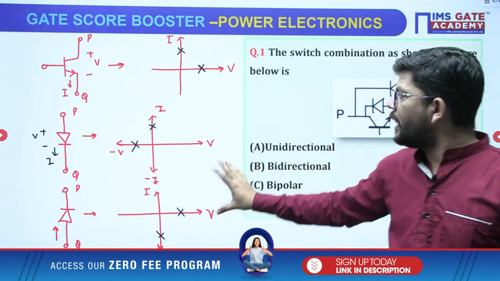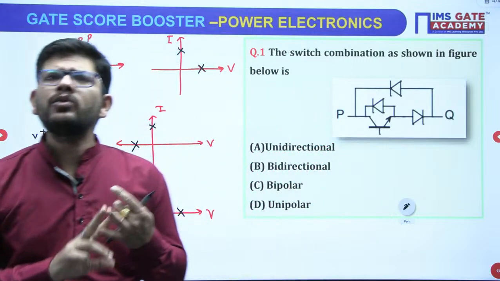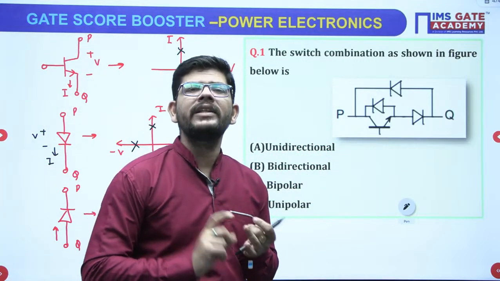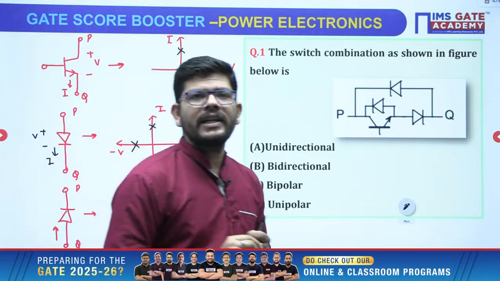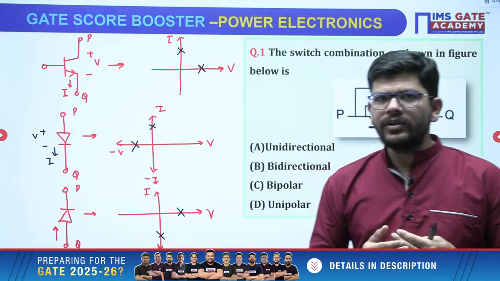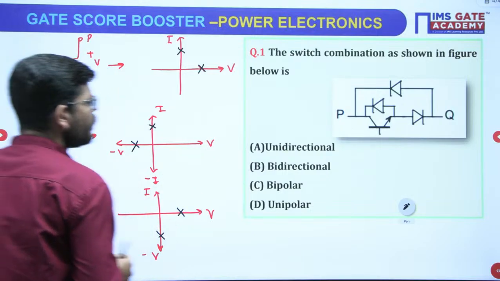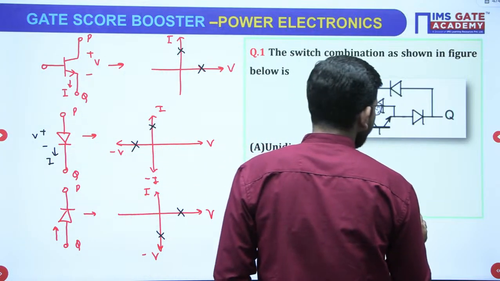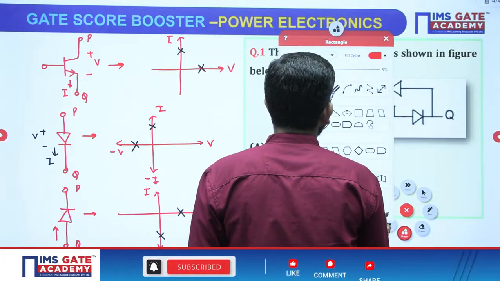Now we just have to do the series and parallel combination. When two things are connected in parallel, they share the common voltage and different current. When two things are connected in series, they carry the same current and different voltage. If you know this fact, then you can solve this very easily. So first of all, we will realize this in parts. How will we realize it? In parts.